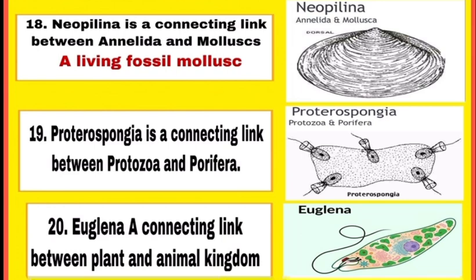It is a living fossil mollusk and it is only representative of Monoplacophora. Proterospongia, it is a connecting link between protozoa and porifera, while Euglena, it is a connecting link between plant and animal kingdom. It has no cell wall like animal but has chloroplast like plants.